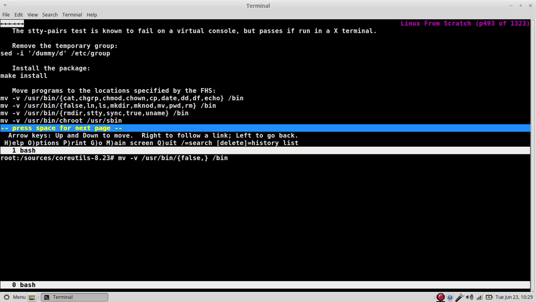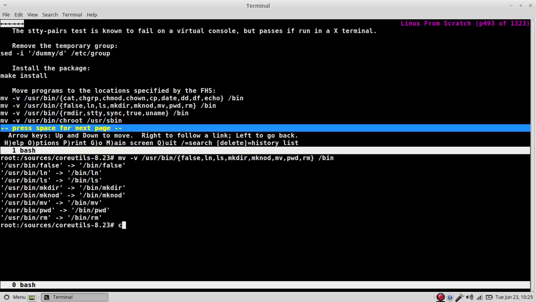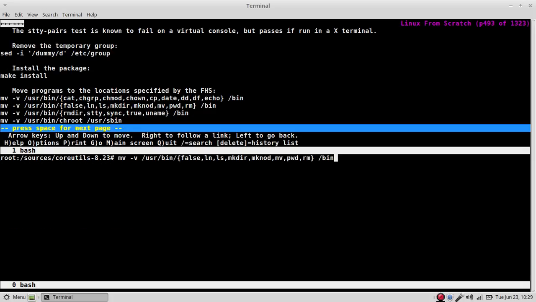False. Link. List. Make directory. Make node. Move. Present working directory. Remove. Need to move dir.